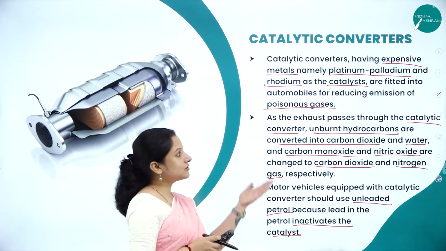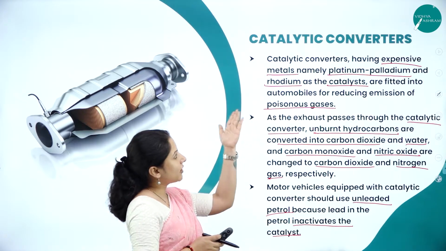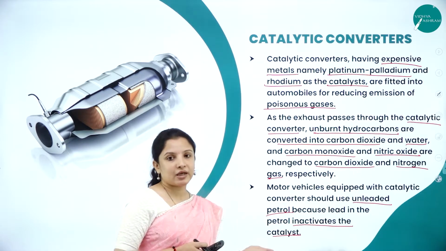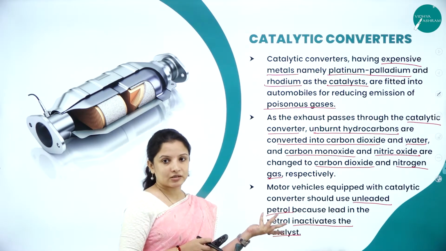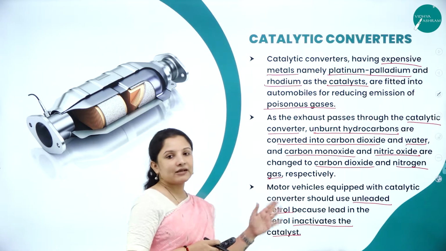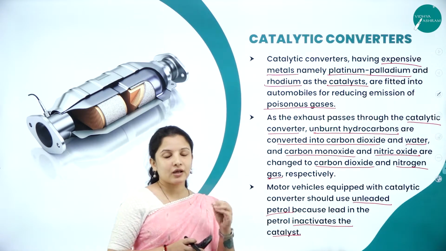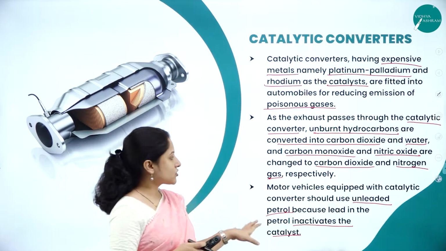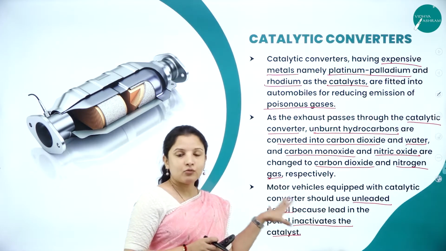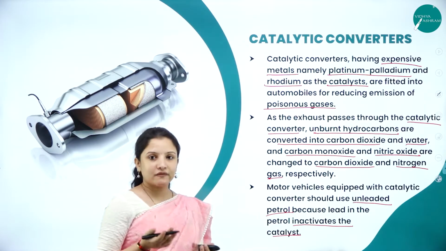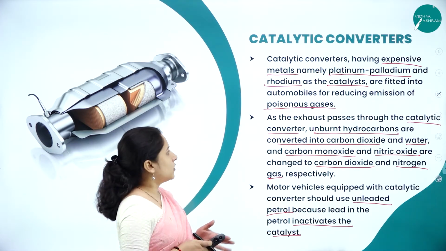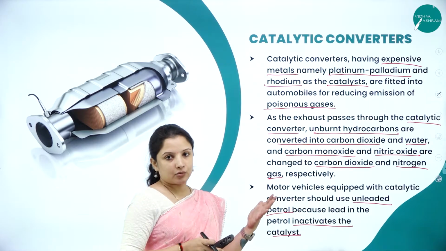What are the catalysts? The platinum, palladium and rhodium metals; lead will make them inactive. If they become inactive, then there is no use of the catalytic converter. That is why unleaded petrol, that is, petrol which does not have lead content, should be used to run vehicles fitted with a catalytic converter. That is also one of the drawbacks of catalytic converters. So, this is how a catalytic converter works.